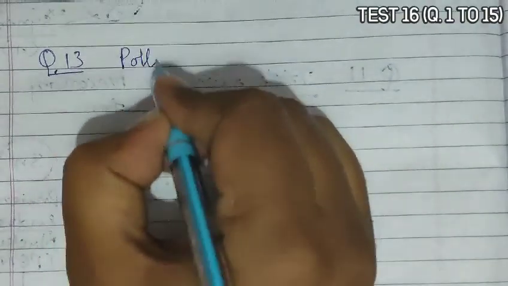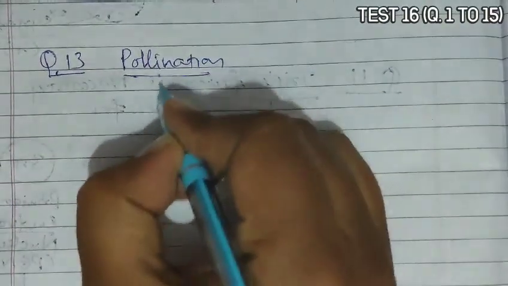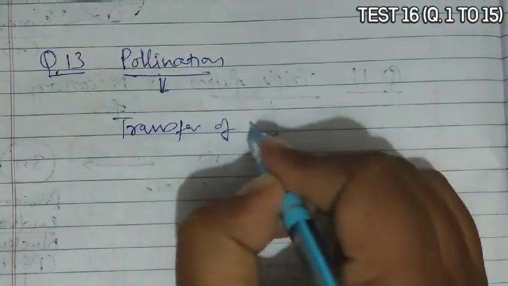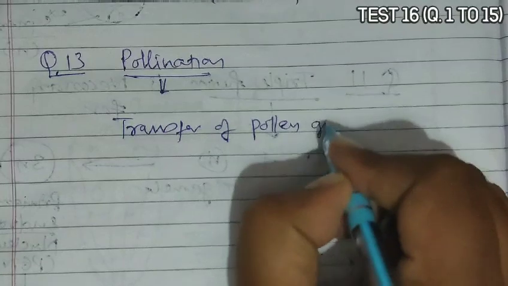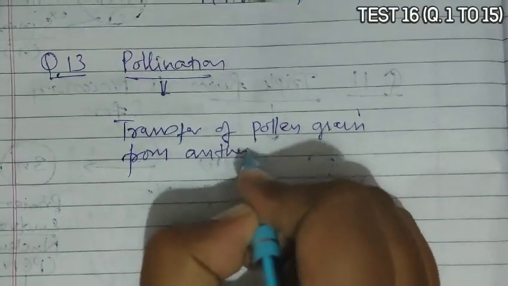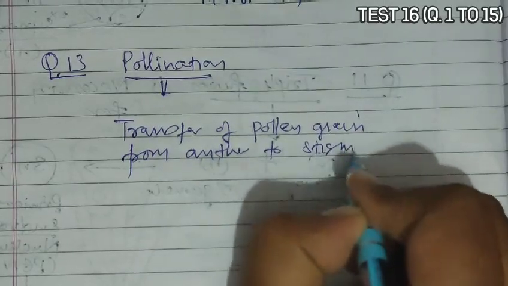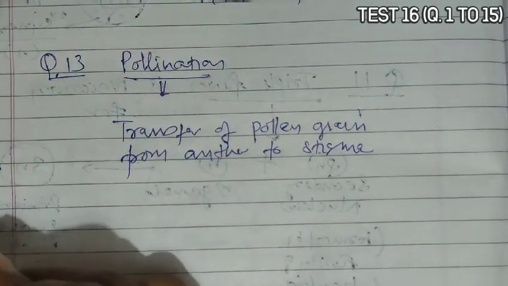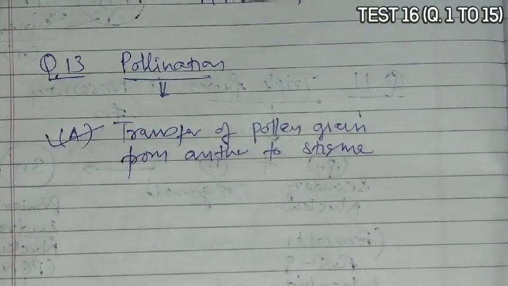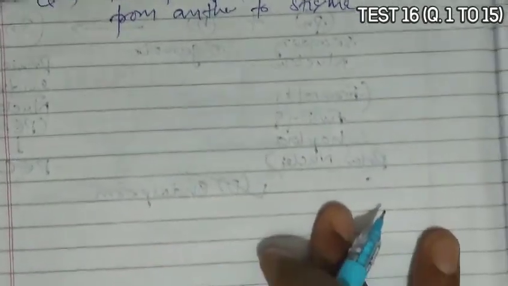Question 13. Correct definition of pollination is, so you know that pollination is a transfer of pollen grain from anther to stigma. This type of transfer of pollen grain is known as pollination. So it is a fact based question, so A is the correct answer and it is an easy question. Next is question 14.